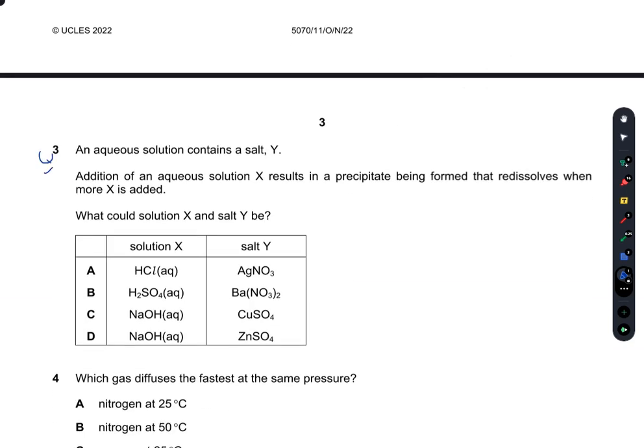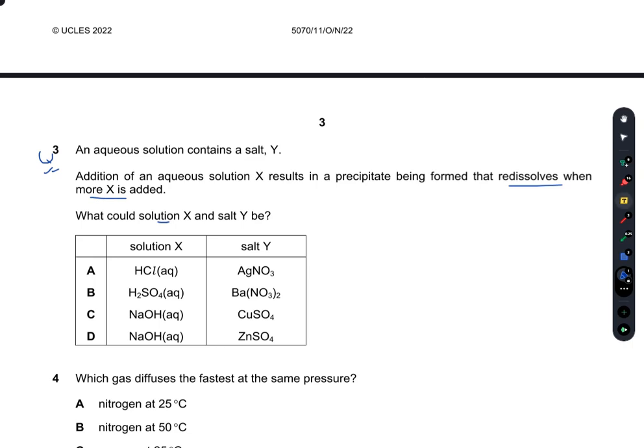Question number 3. An aqueous solution contains a salt Y. Addition of an aqueous solution X results in a precipitate being formed that redissolves when more X is added. So what could solution X and salt Y be?